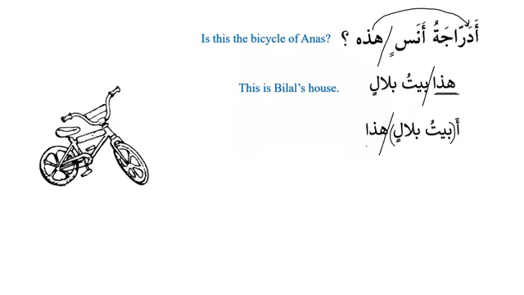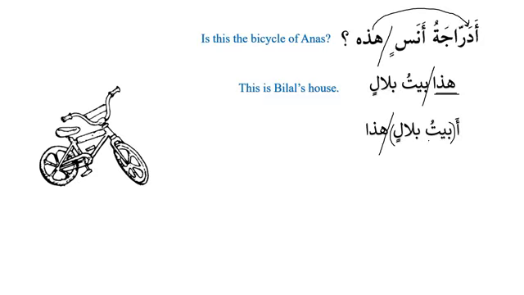Why does it have to come after mudaf ilayh? That is the question. Because if it comes before mudaf ilayh, then it becomes subject and predicate, then it becomes a sentence. هذا بيت بلال. And this is Bilal's house. If I say هذا بيت بلال, then the translation will be this is the house of Bilal.